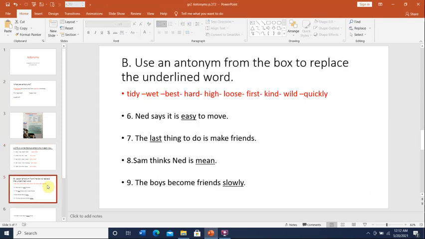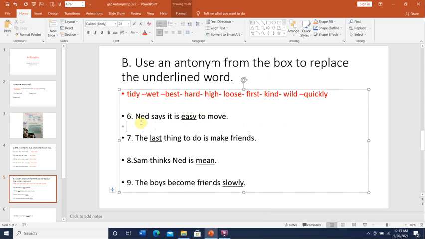Okay? So for question B, we have a box full of words, and you will use the words in the box to find the antonym of the underlined words. So what did I do? For question B, the words that I put here in red, you'll find them in a box on page 373. And here we have an underlined word. We will try to find the antonym of the underlined word from the words in the box. Okay? We can do number 6 together.